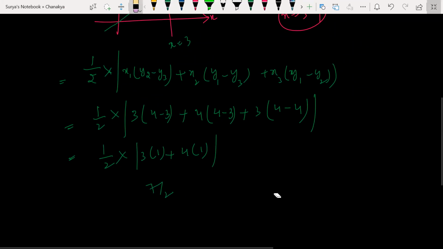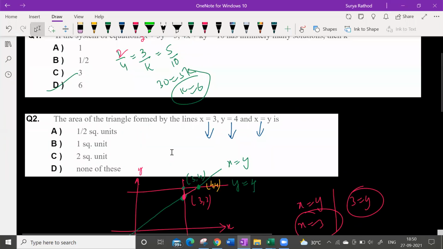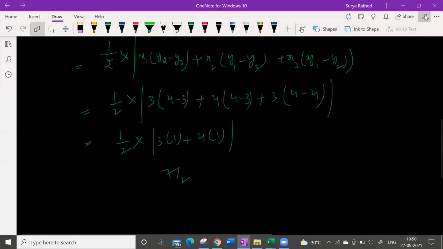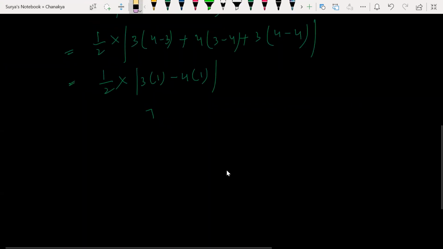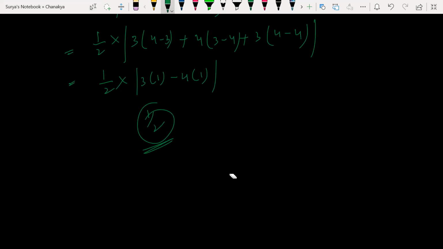This is what you got? Do we have the option? No, sir, it's not an option. You made a mistake. Can anyone try with the formula? Look at this. This is the right formula only. Here 2, 3, 1: y3 minus, so 3 minus 4 you get minus 4 here. Minus 4 is nothing but 1 by 2. The option 1 by 2 is the right answer. Clear? Okay, sir, I'm sorry.